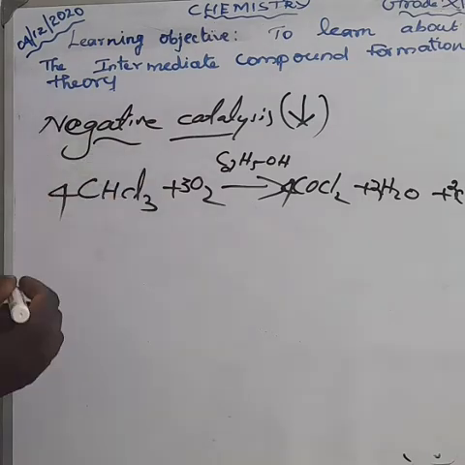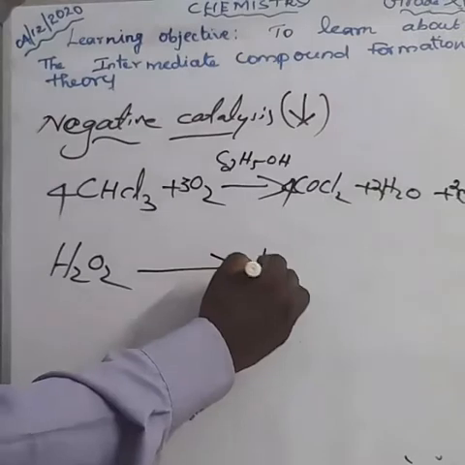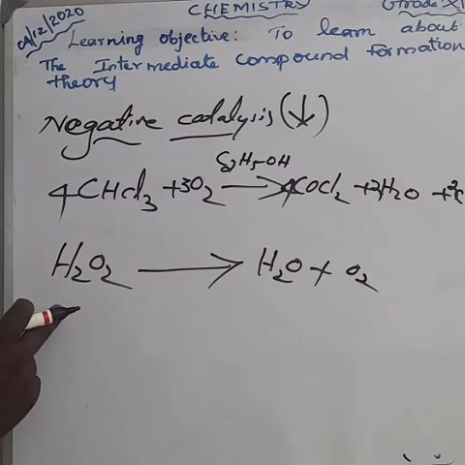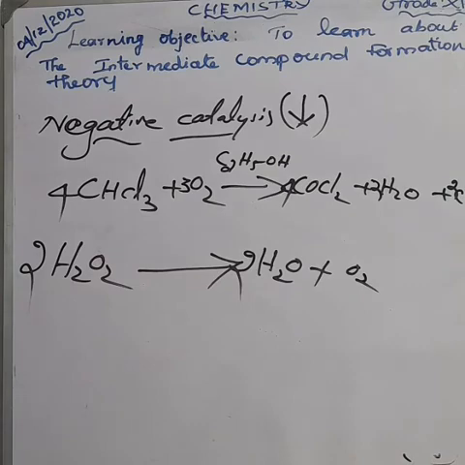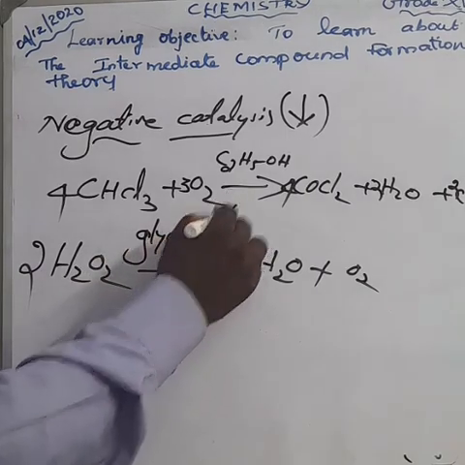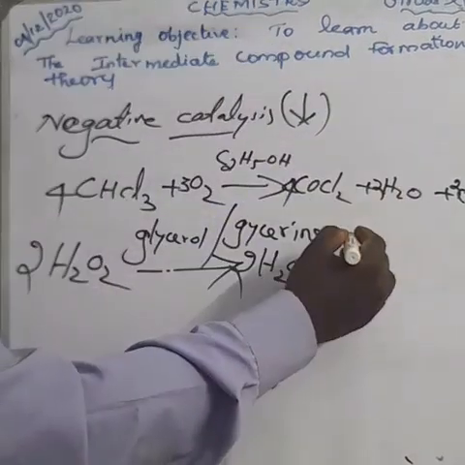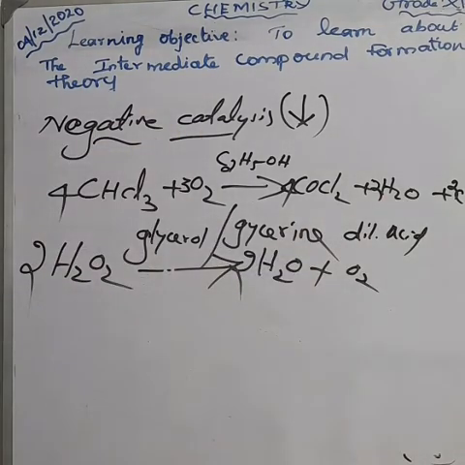And one more example, hydrogen peroxide, H2O2. On decomposition it forms water and oxygen. We have to balance the equation. 3 oxygen, 2 oxygen, make it 2 here, 2 here. Now the equation is balanced. For this reaction, to decrease the rate of the reaction, we add glycerol or glycerine, and also dilute acid. These are all about negative catalysis.